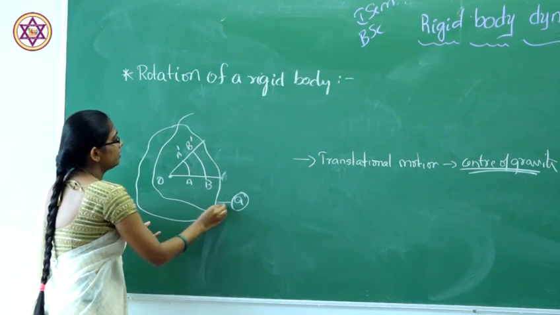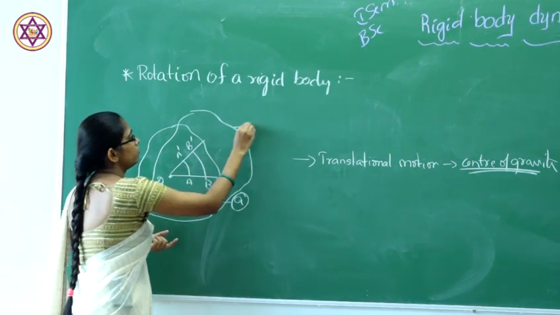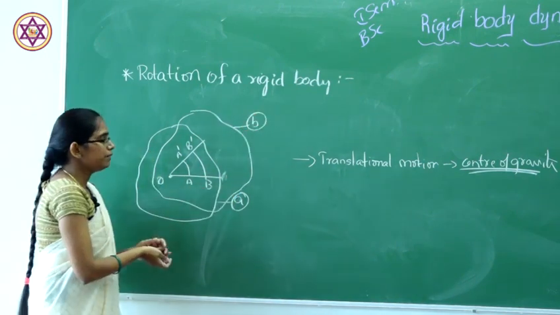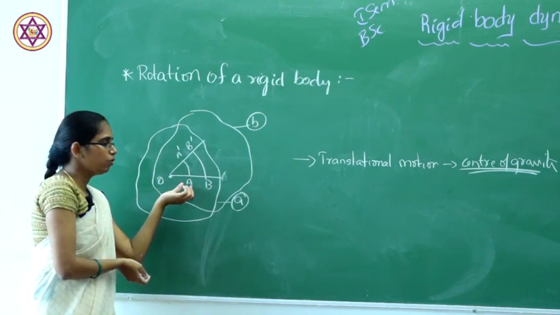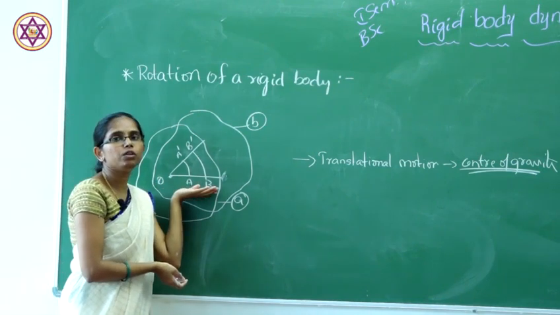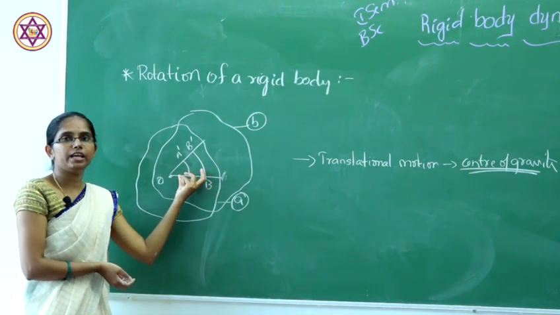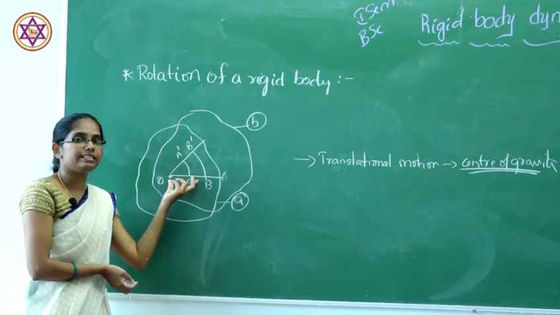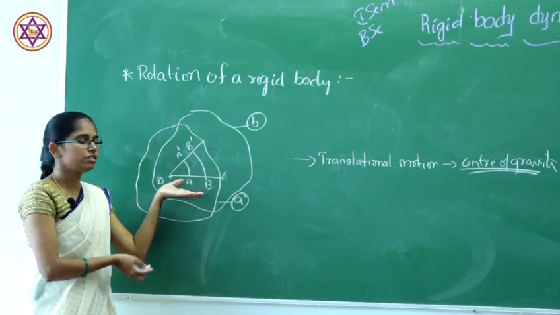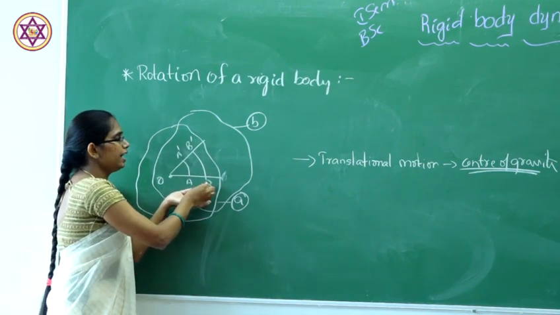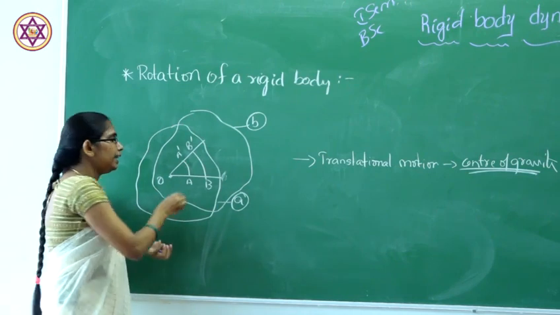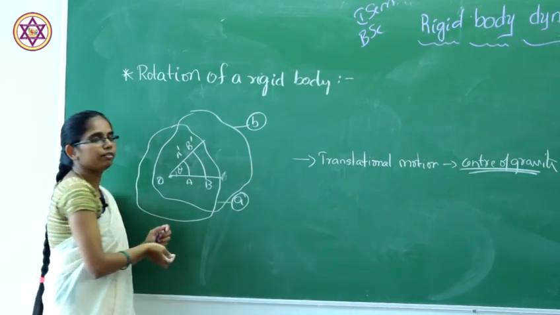Here we consider another rigid body at position B. That means here A, O and B are both lying on the same plane. If you take the rotation about its axis, it will change its position from A to A dash and B to B dash, making an angle theta.